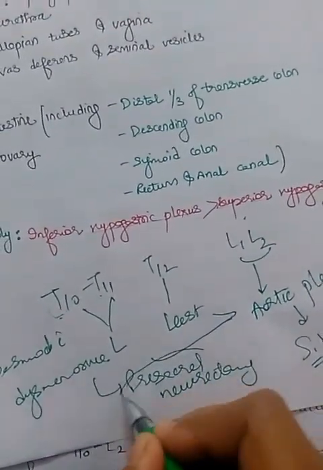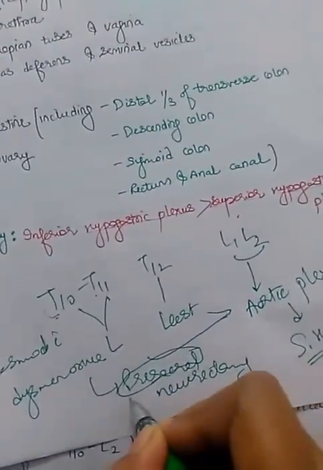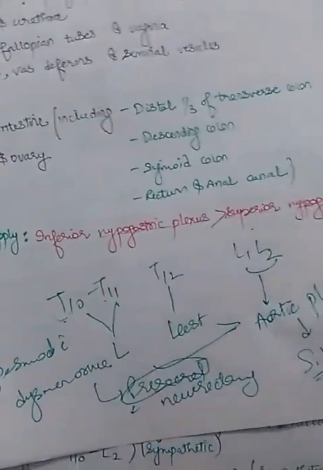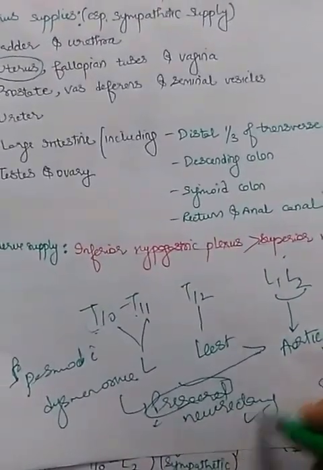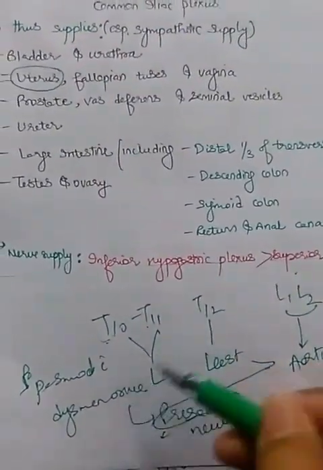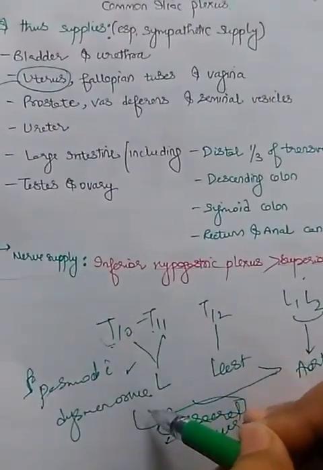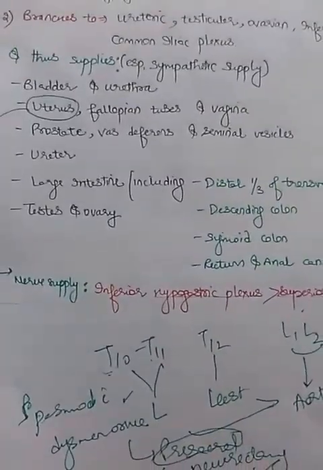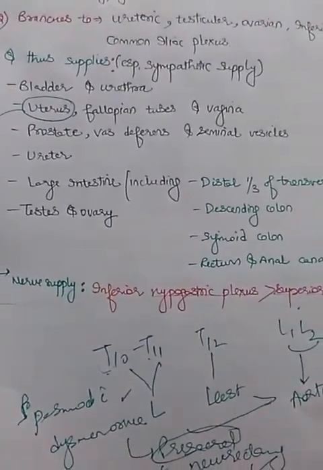I forgot to tell one thing, that this superior hypogastric plexus is also called the presacral nerve, although it is a misnomer. So this presacral neurectomy relieves the pain due to spasmodic dysmenorrhea. And it is mainly responsible for the sympathetic supply of these organs.